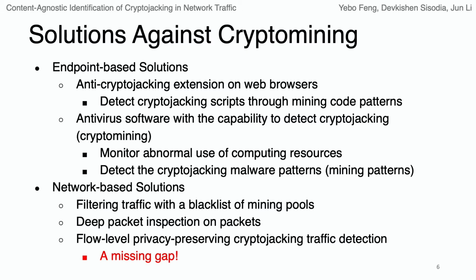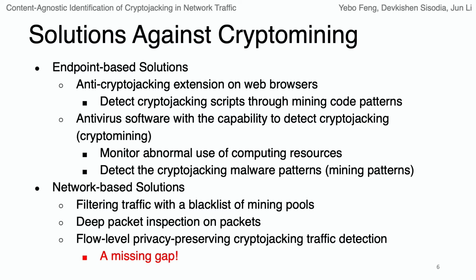Besides, there are some antivirus software which are capable of detecting cryptojacking activities. They monitor the abnormal use of computing resource or detect the cryptojacking malware patterns in the system background. However, those solutions are all endpoint based, which means if you want to get a very comprehensive defense, you have to install such solutions on every endpoint device. Which is almost impossible in reality.